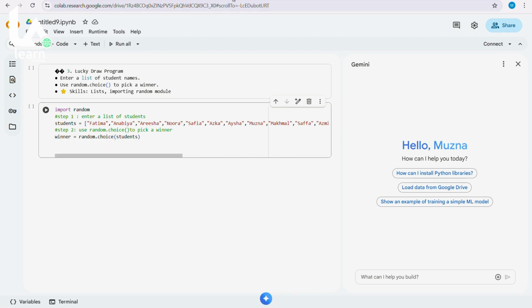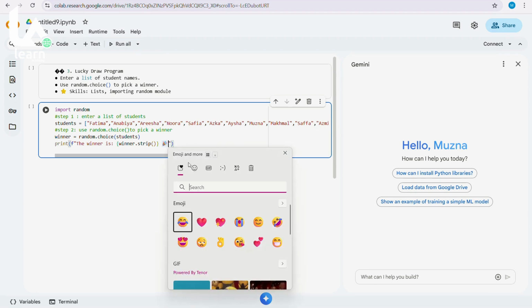Then print f, the winner is. Oh sorry, wait a second. Okay, so I have written print, then bracket, f, then the quotation marks, the winner is, then equals to the winner, and then I have written this bracket. Then we can add any emoji by pressing Windows plus the full stop and adding an emoji here. So I have written this.